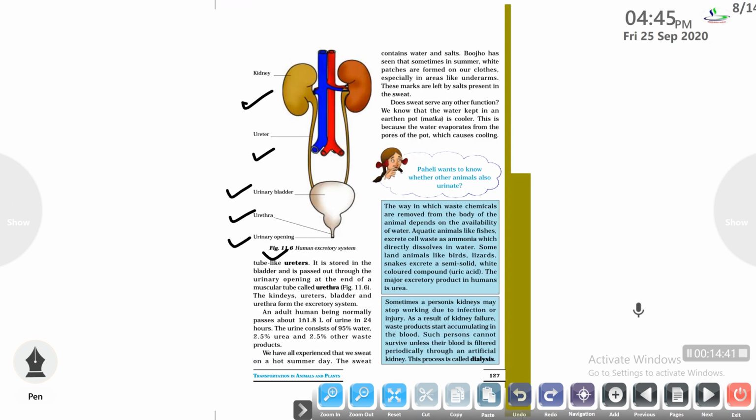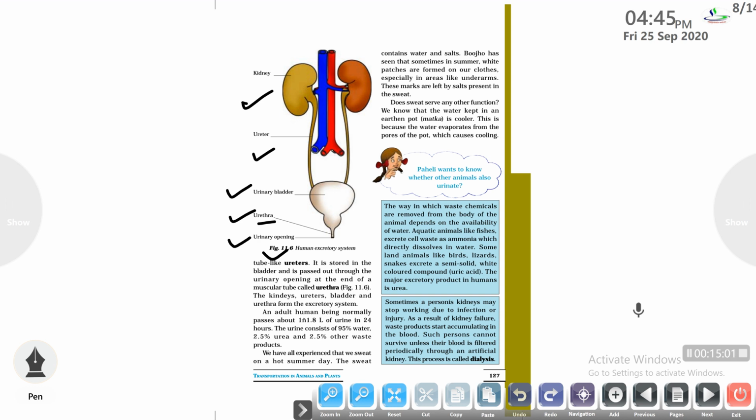From the kidneys, this urine transfers into the tube-like structures known as ureters. It is stored in the bladder for some time and it is passed out through the urinary opening at the end of the muscular tube called the urethra. The kidneys, ureters, bladder and urethra form the excretory system in human beings.